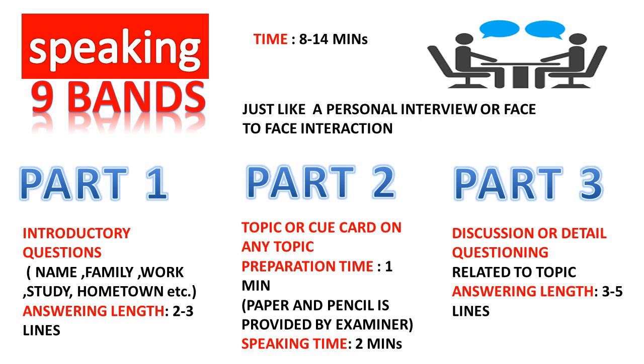And in part 2, the examiner will ask you for a cue card, which may be on any topic, and he or she will give you 1 minute for preparation, and for this purpose he or she will provide you paper and pencil. And after preparing your cue card, you have to speak continuously for 2 minutes. And part 3, which is called the discussion part, in which detailed questioning is done by the examiner related to the topic, which is also related to your cue card. And the answer length for this part should be 3 to 5 lines.